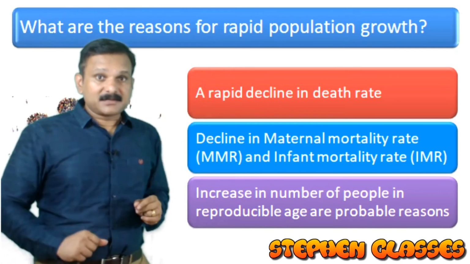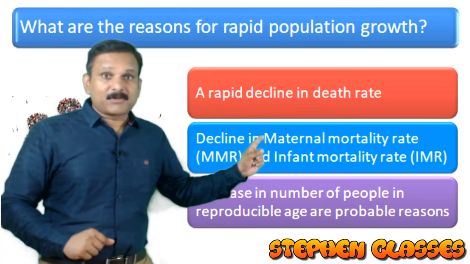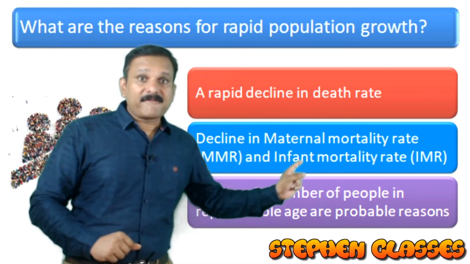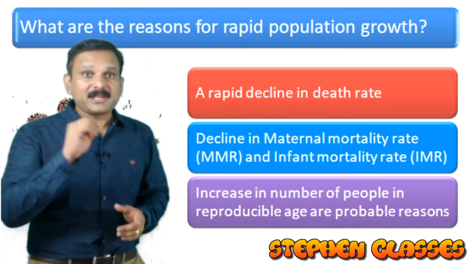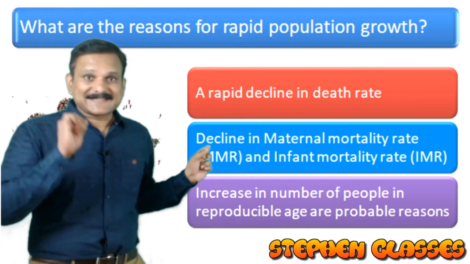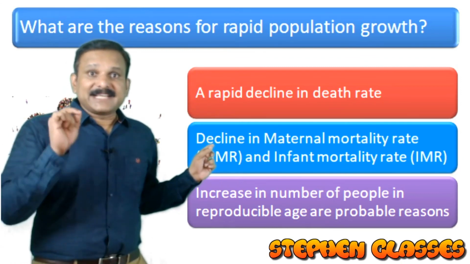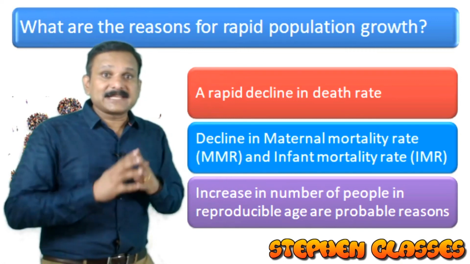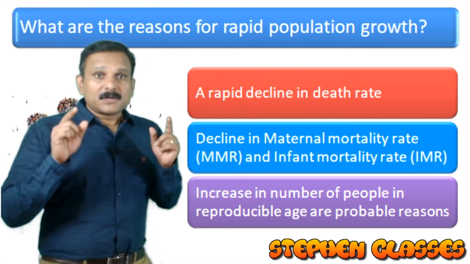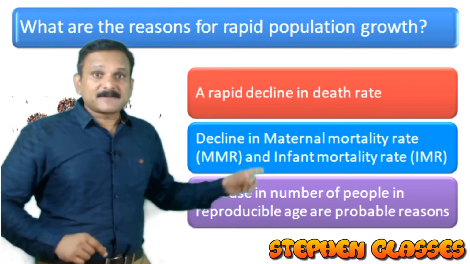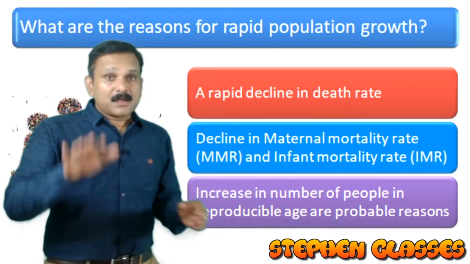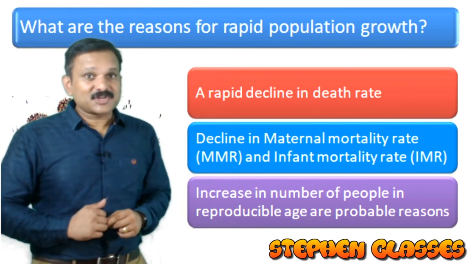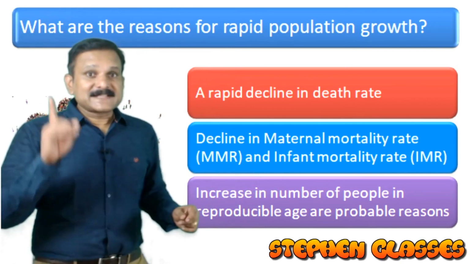Another reason is a decline in the maternal mortality rate as well as the infant mortality rate. Decline means a decrease. So there is a decrease in the MMR, or maternal mortality rate. The death rate of mothers as well as infants will decrease, and then the population will increase automatically. So that is the second reason.